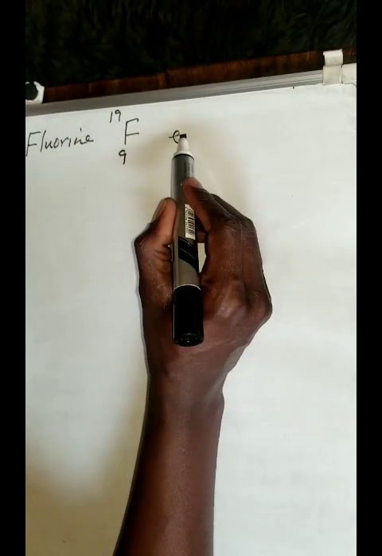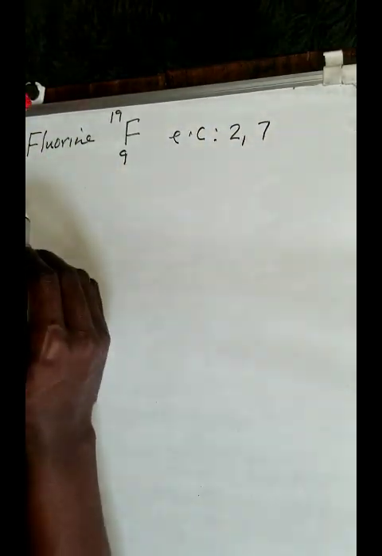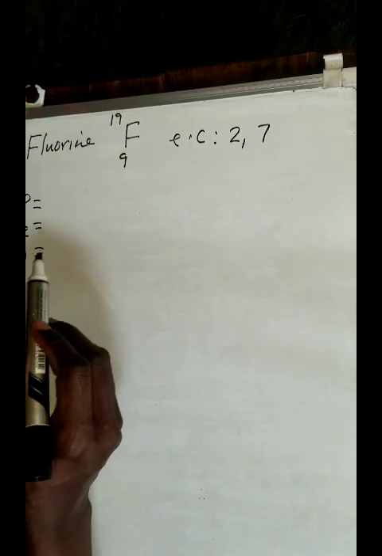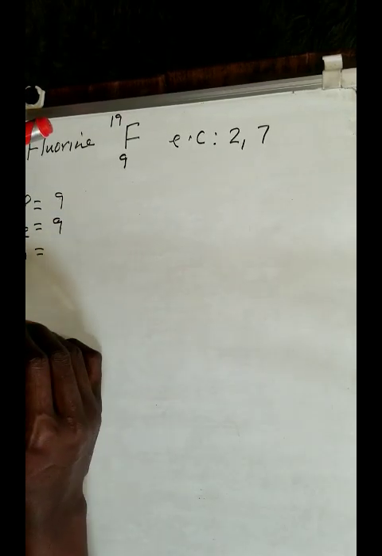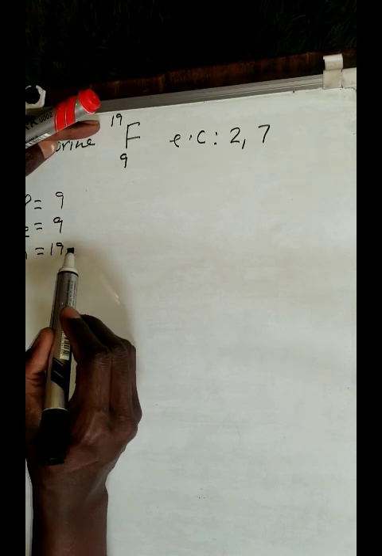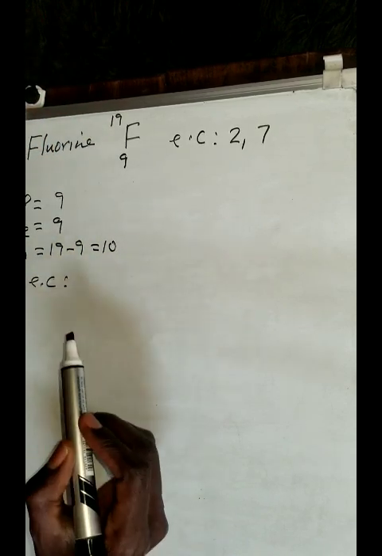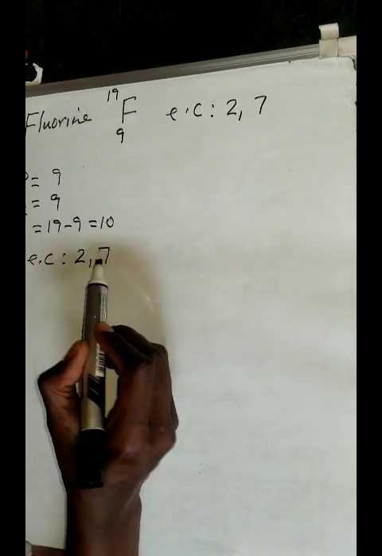If I look at the electronic configuration, it is going to be 2,7. But let's identify protons, electrons, and neutrons there. The number of protons, 9, electrons, 9. How do I find the number of neutrons? 19 minus 9, which will give you 10. So the electronic configuration, like we said, is 2,7.